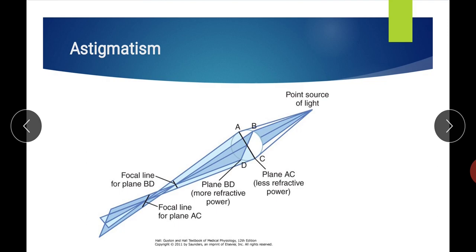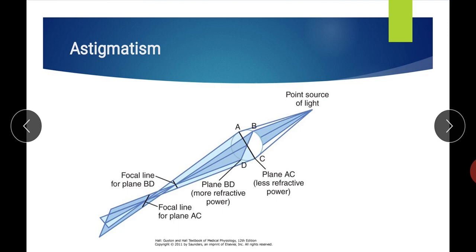This type of condition occurs mostly because of non-uniform curvature of the cornea. Normally the curvature of the cornea is uniform. But in some conditions, at some place the curvature is more, at some place the curvature is less.